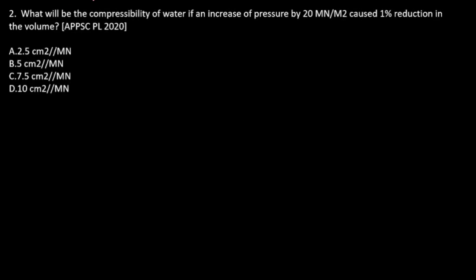Next question. What will be the compressibility of water if an increase of pressure by 20 meganewton per meter square causes 1% reduction in volume? So what is given?